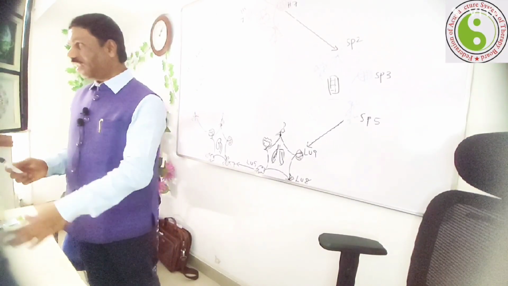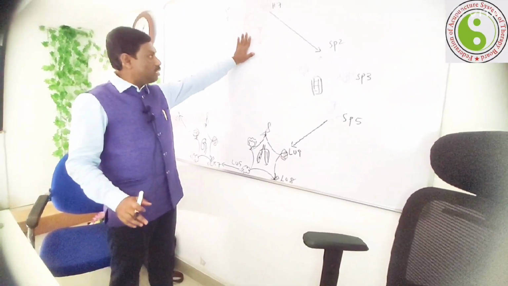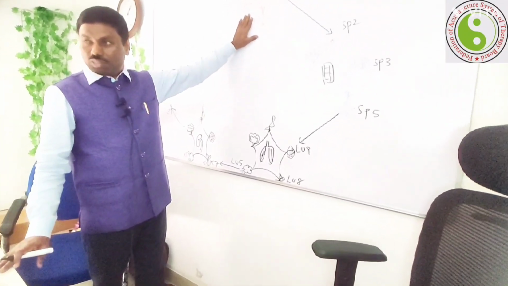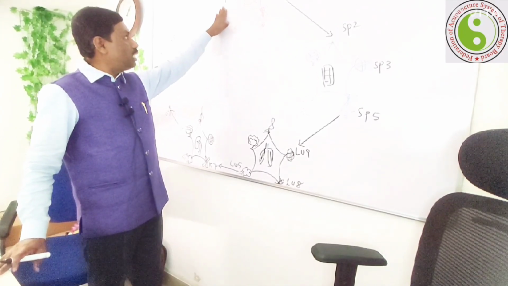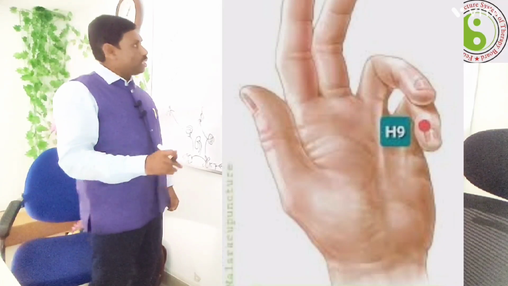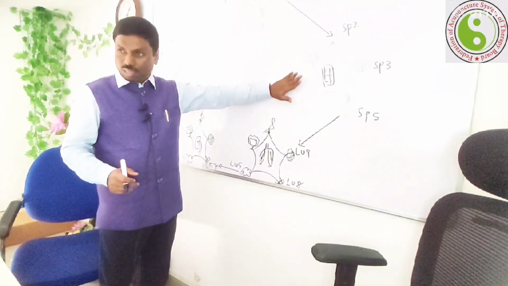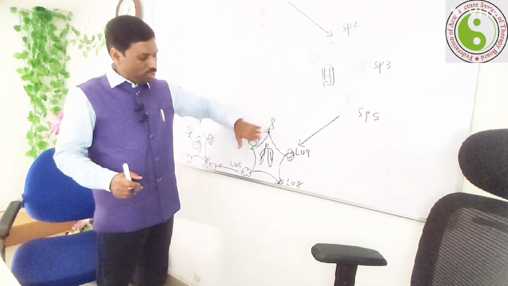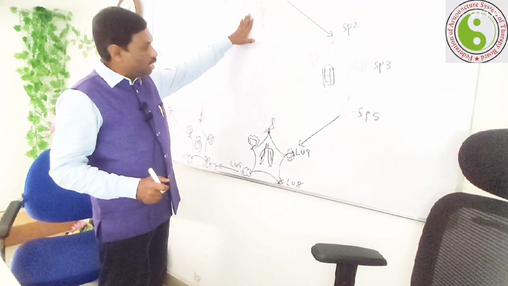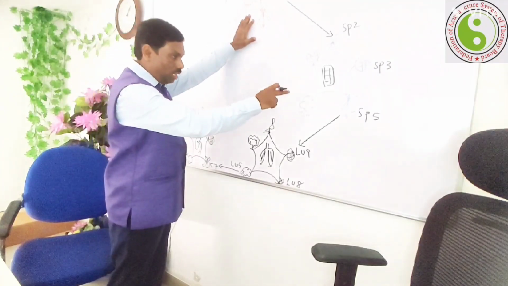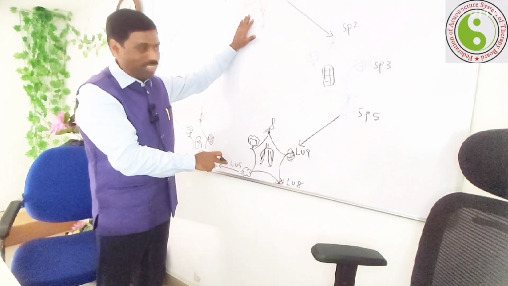That means the controlling cycle. If the heart is deficient, you activate the mother point. Which is the mother point? Yes, H9. Now the fire creates the earth, the earth creates the metal, but the fire controls the metal or air.